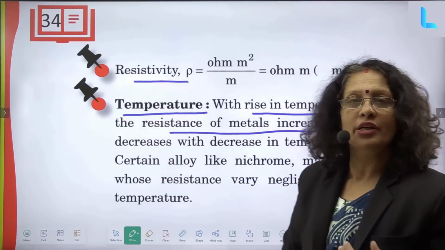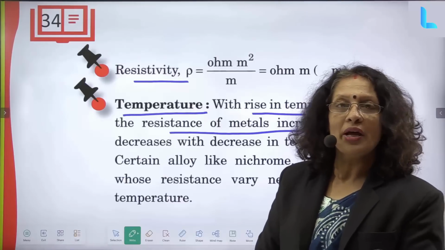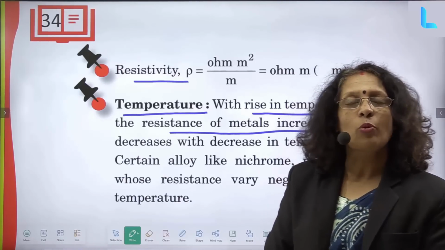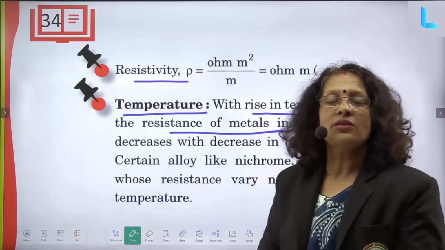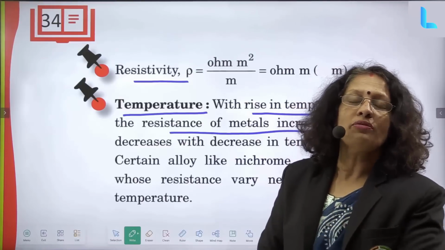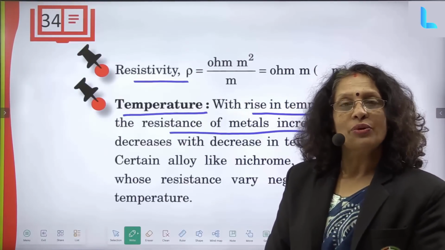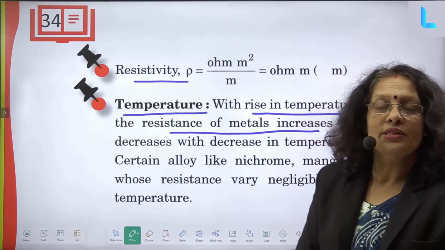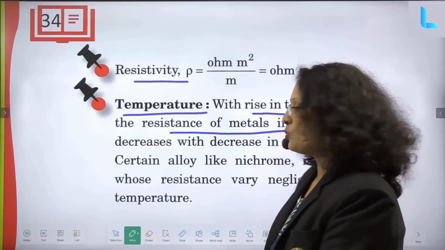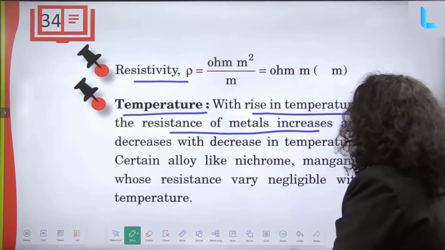Because of that, only conductance will decrease. Why? Because conductance is inversely proportional to resistance. Resistance is a hindrance in the flow of current, correct? So as we increase the temperature, resistance will start increasing, and because of that conductance will decrease.